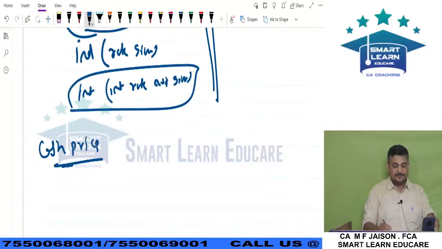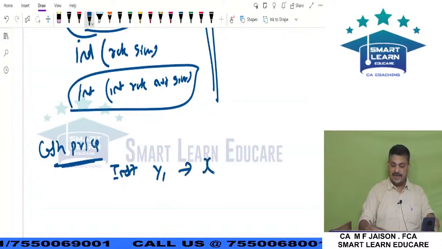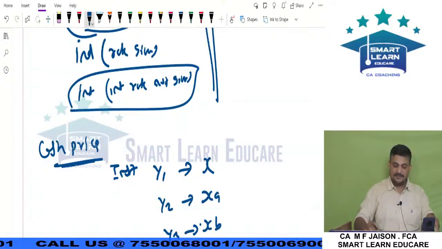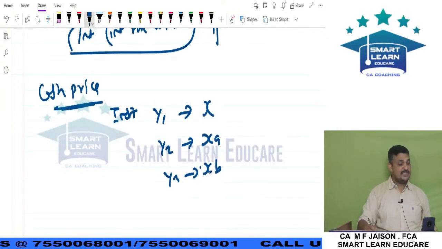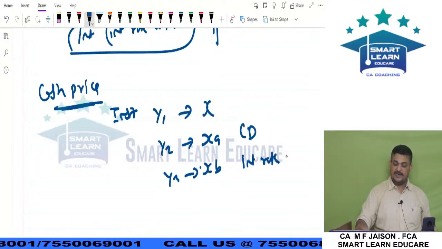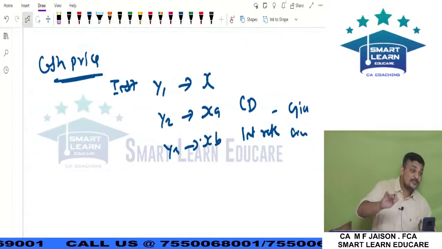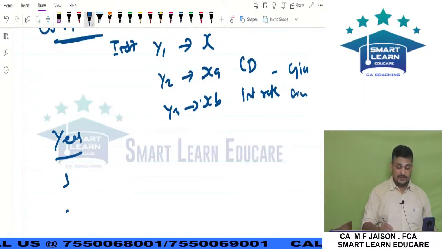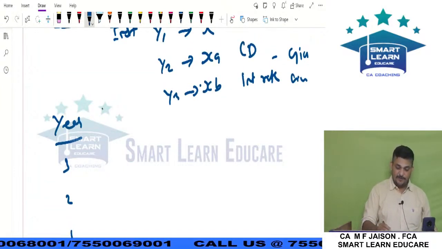How to find out cash price, my dear friends? Installments are given: year 1 X, year 2 XA, year 3 XB, like that, three different amounts. Down payment is also given, and the interest rate is also given. You are asked to compute cash price. What will we do normally? Here, there is no FM value, 3 to 1. Do you remember? 3 to 1.